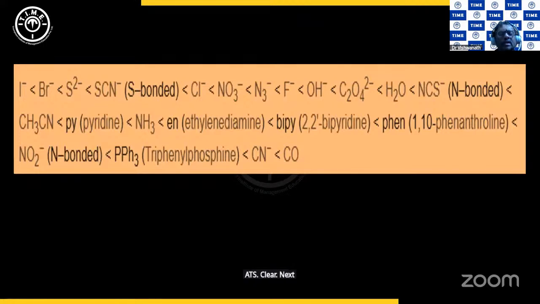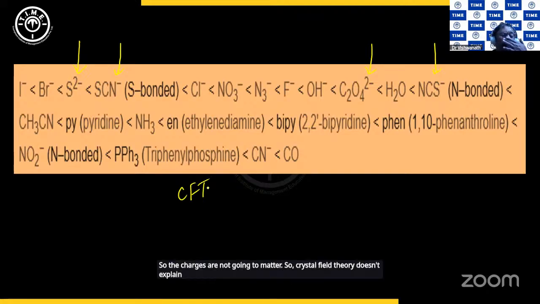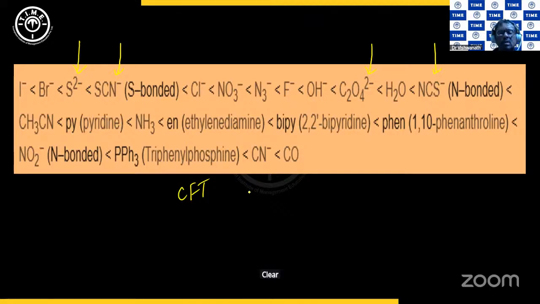Next, look at this. S2 minus is less than SCN minus. So the charge is not going to matter, is it not? And C2O4 2 minus is going to be less than NCS minus. So even that is not going to matter. So the charges are not going to matter. So crystal field theory doesn't explain the strength of anionic ligands by looking at the charges. Clear? So this is the spectrochemical series.